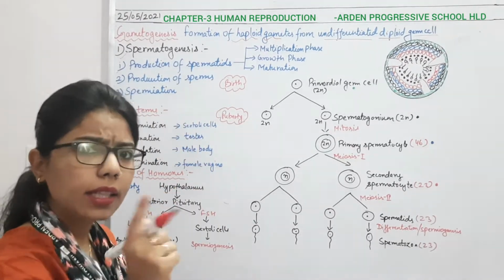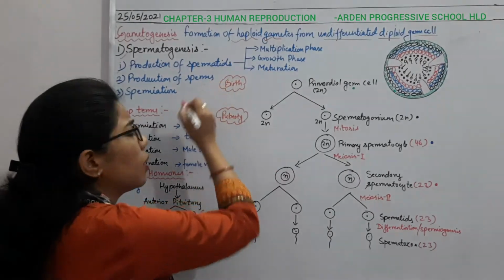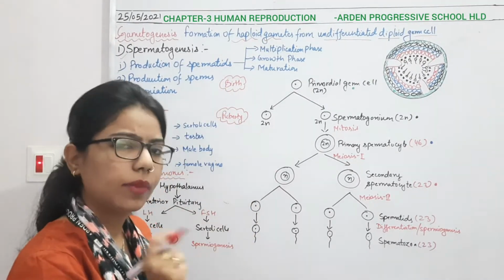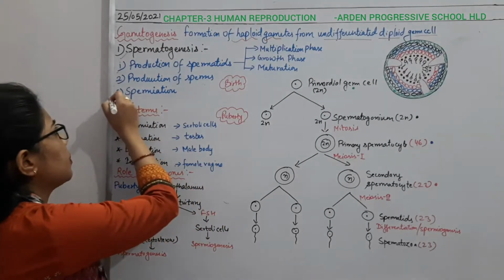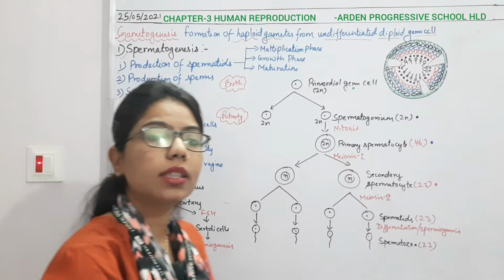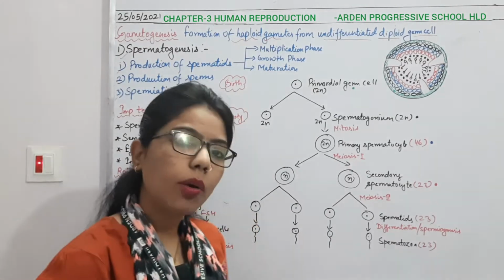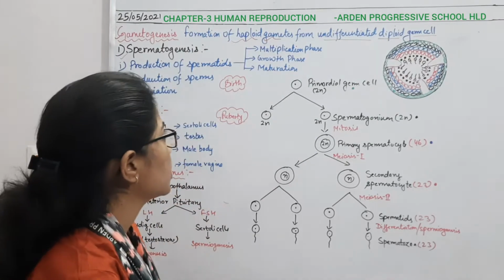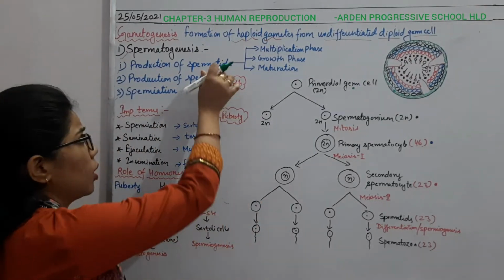It means that there is a difference between spermatid and sperm. What is that difference? We are going to study that. And later on there will be spermiation. So what is spermiation? Every name is somehow related, so what is the difference and what is the similarity? We will start with the first step, that is the production of spermatid.